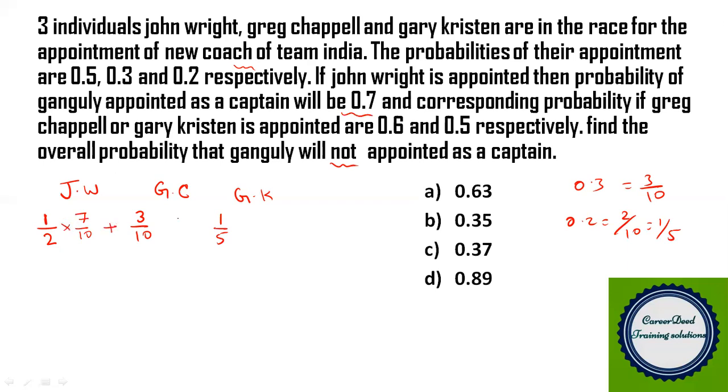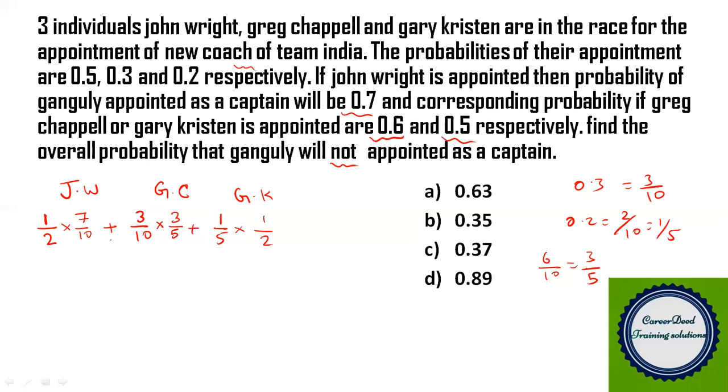Or if Greg Chappell is appointed, he will appoint Ganguly as captain, and its probability is 0.6. How can you write 0.6? It is 6 by 10, which can be written as 3 by 5. Or if Gary Christian is appointed, then he will appoint Ganguly with probability 0.5, which is nothing but 1 by 2.